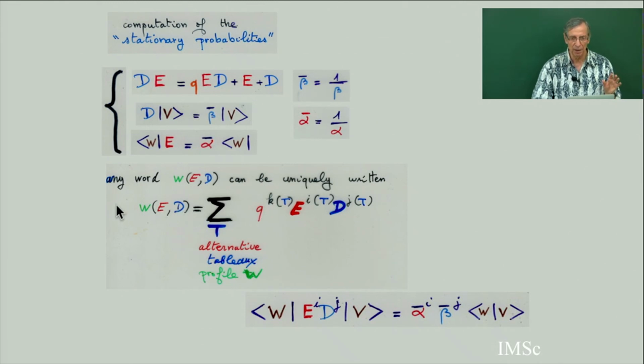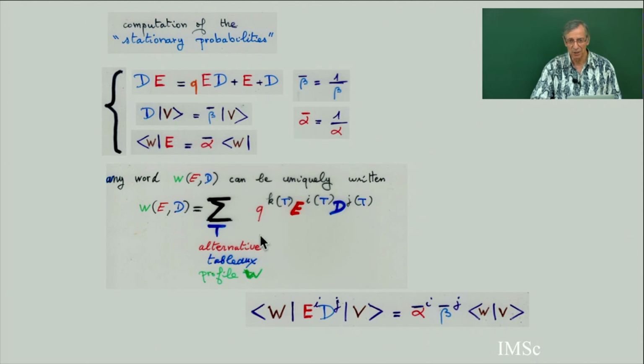You have to multiply these products on the left by W and on the right by V. So you have to multiply this big polynomial by W and V. Let's check each monomial. This is going to be the sum of all this over all monomials E^i D^j. Now if I multiply W by E to the power i, this gives me exactly the inverse of alpha to the power i, because of this relation.